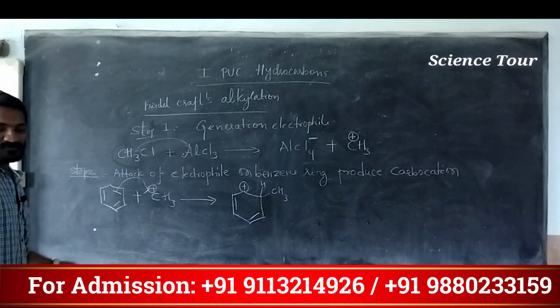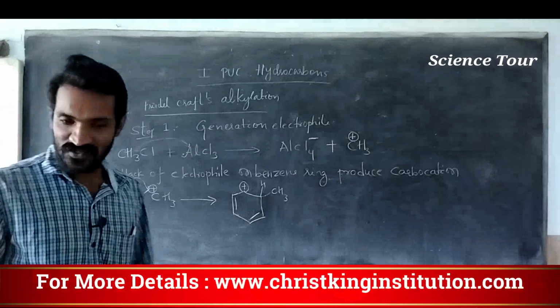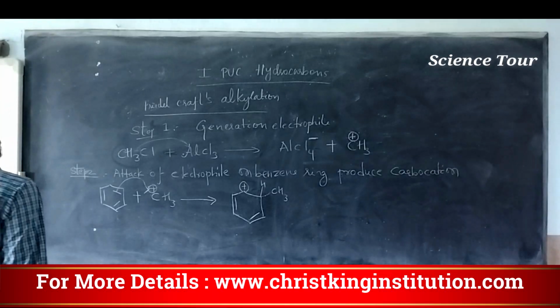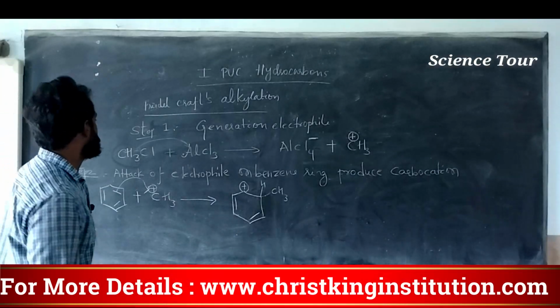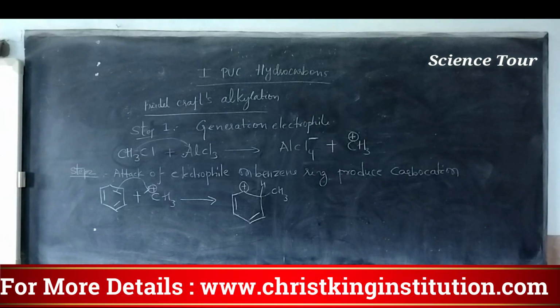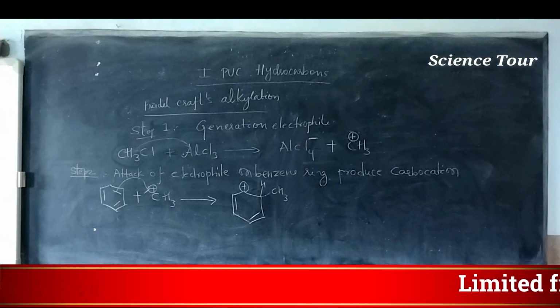Now we are moving to step 3. Just take down this one: attack of electrophile on benzene ring produces carbocation. It's over.